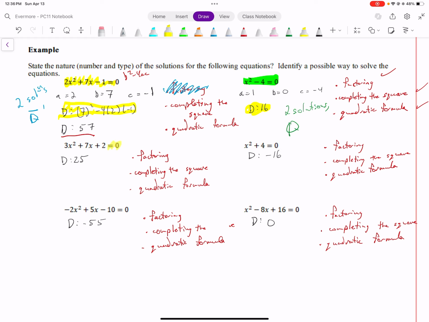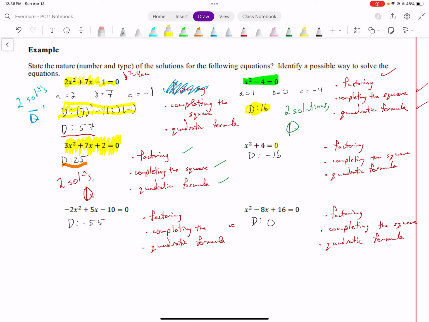Next equation. I calculated the value of my discriminant was 25. So pretend I run into this equation in a dark alley. How am I going to defeat it? Well, I take a look at the discriminant and I'm like, that's a perfect square. I know that it has two solutions, and those two solutions are rational. And whenever we have rational solutions, I could factor, complete the square, or I could use the quadratic formula.